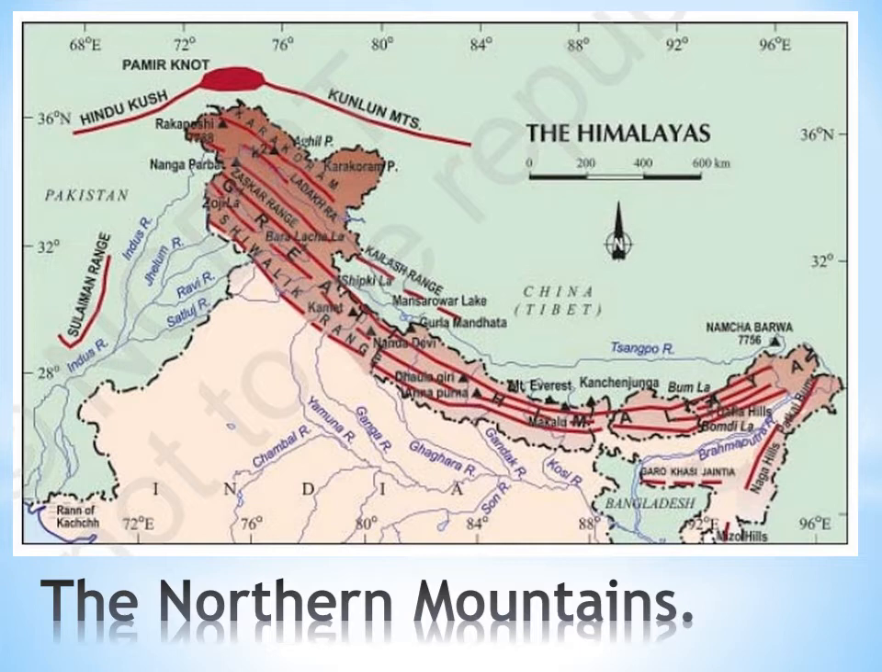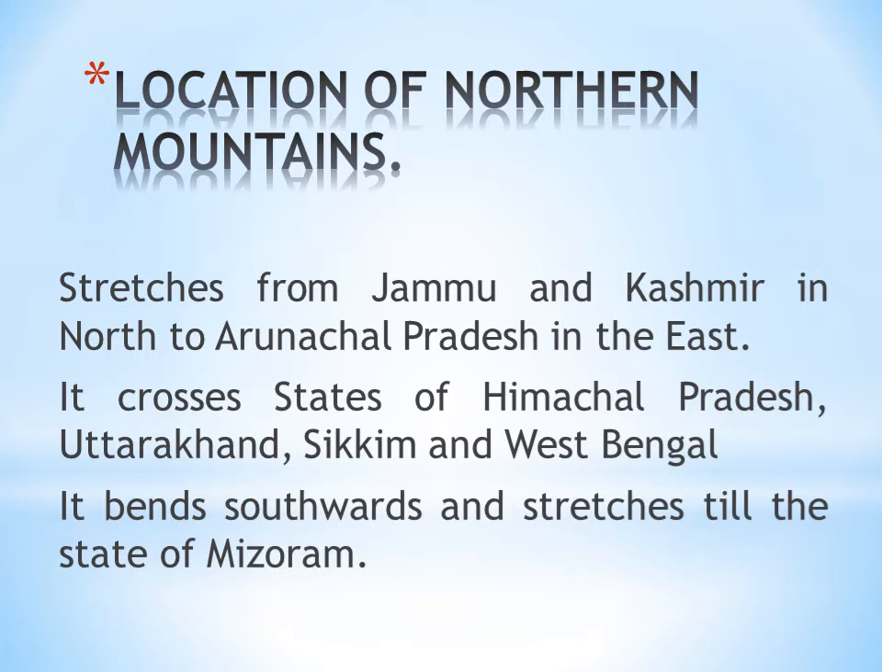The Himalayan mountain ranges run 2400 kilometers across the north of India. It is a long row of mountains that stretches from Jammu and Kashmir in the north to Arunachal Pradesh in the east. In this, it crosses Himachal Pradesh, Uttarakhand, Sikkim and the northern part of West Bengal. After Arunachal Pradesh, it bends southwards and stretches till the state of Mizoram.